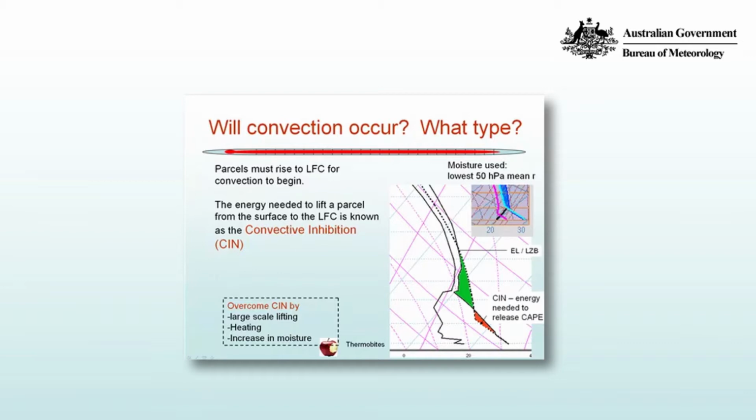You can overcome convective inhibition by large-scale lifting. You simply lift parcels to the level of free convection, or you can erode the CIN either by heating the surface, so you can see how that would minimize that area, or by increasing the moisture, or indeed a combination of the two. And there's the equation for convective inhibition. It's the integral of the equation we've seen earlier for CAPE, only now we're integrating between the surface pressure and the pressure at the level of free convection.